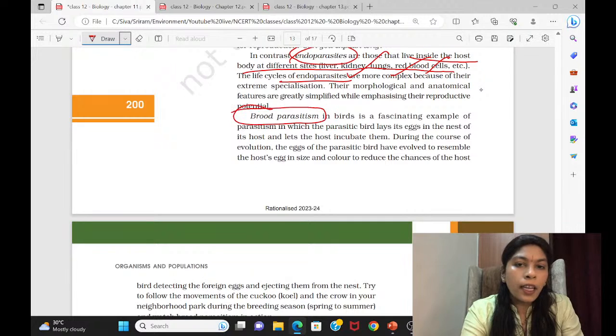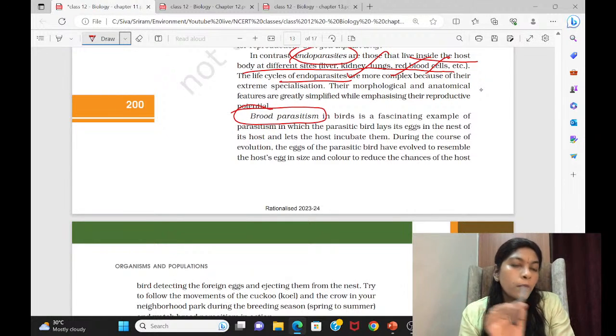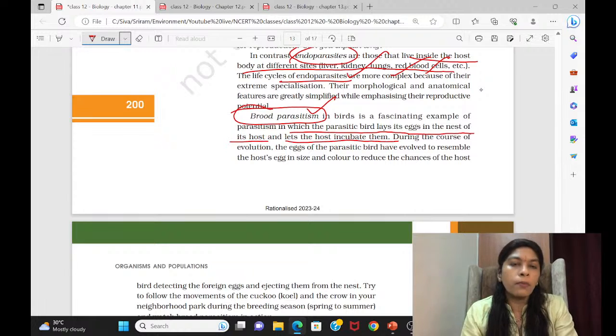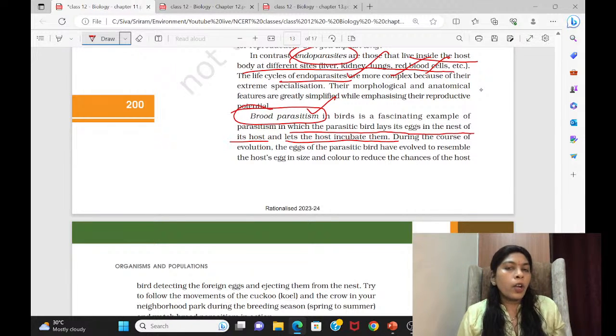Brood parasitism is another kind. So far, no question has come from brood parasitism. Anytime they may ask. Here, mainly birds practice brood parasitism. Why do they do it? The parasitic bird lays its egg in the nest of its host and lets the host incubate them. They will not sit over the eggs. They will not waste time.